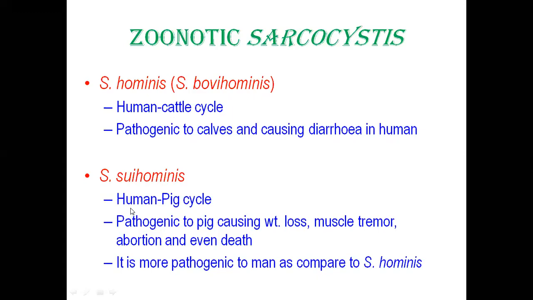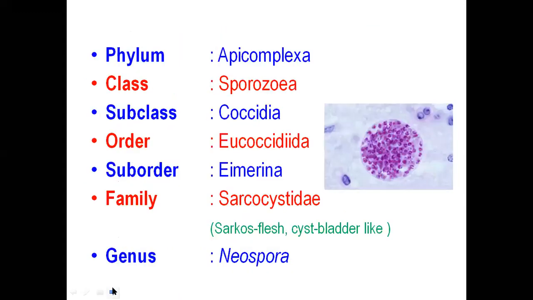Human-pig cycle. This is pathogenic to pig, causing weight loss, muscular tremor, abortion, and even death. It is more pathogenic to man as compared to Sarcocystis hominis or Sarcocystis bovihominis.